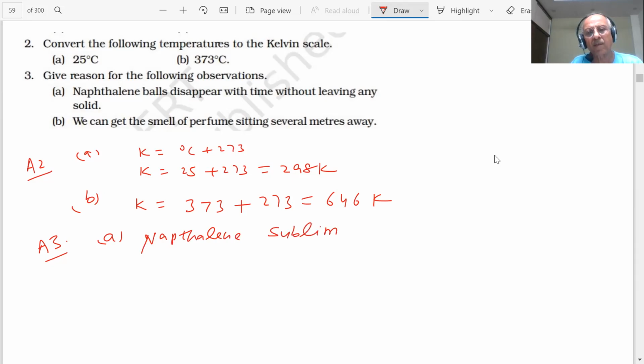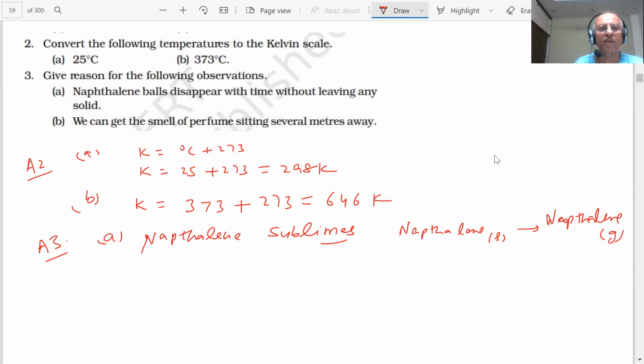Okay? Sublimes, student. What will happen then? Naphthalene in the solid form will be converted into naphthalene gas at that temperature. So it will disappear because of sublimation. This process is called sublimation. Sublimation takes place. Okay, next.